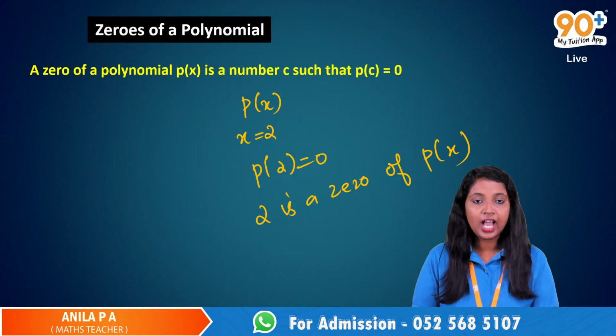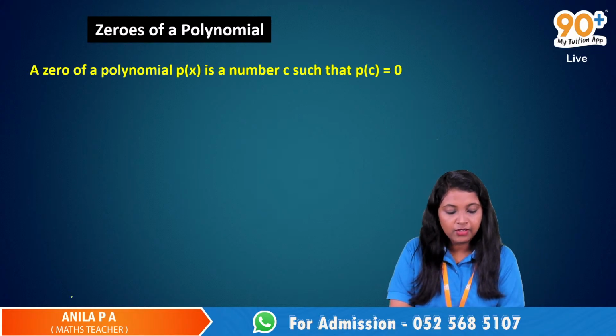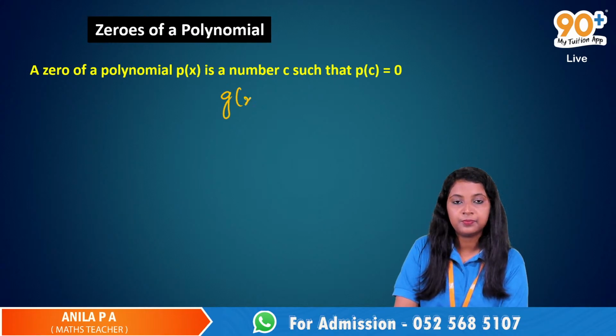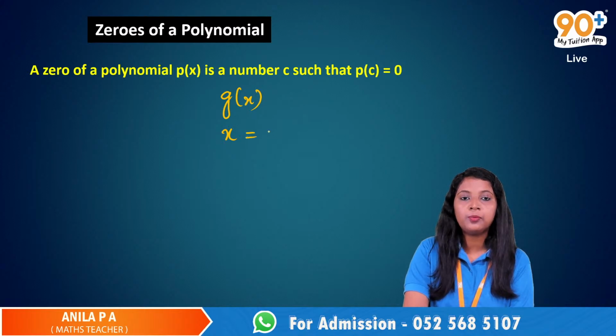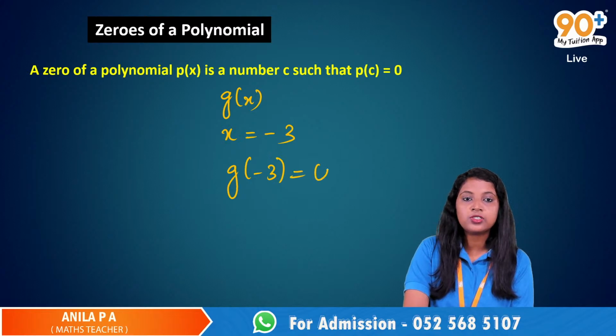Okay? So let me ask you one more question. I have a polynomial, say g of x, and I have a number x is equal to -3, and g of -3 is equal to 0.